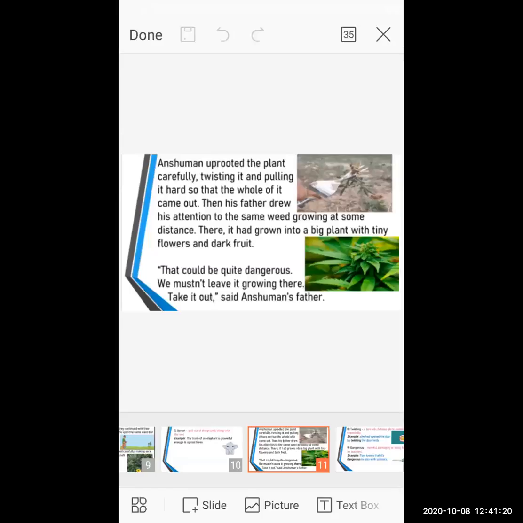Who said this? Anshuman's father explained to Anshuman that we have to remove all the germ-affected seedlings and all the dangerous and poisonous plants which are not good for the environment as well as human beings. Now, what is the reason behind that? Why does Anshuman's father explain and give the command again and again that you have to remove all these things? Why is the father saying all these things to him again and again?